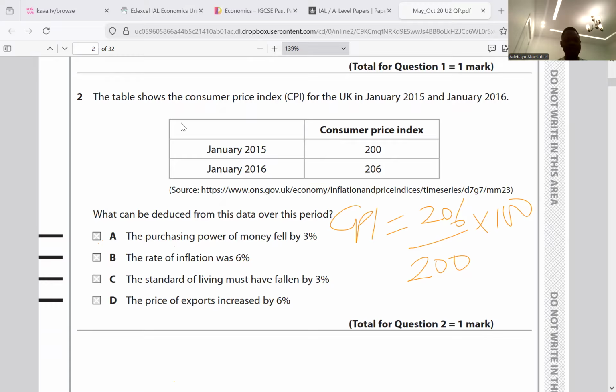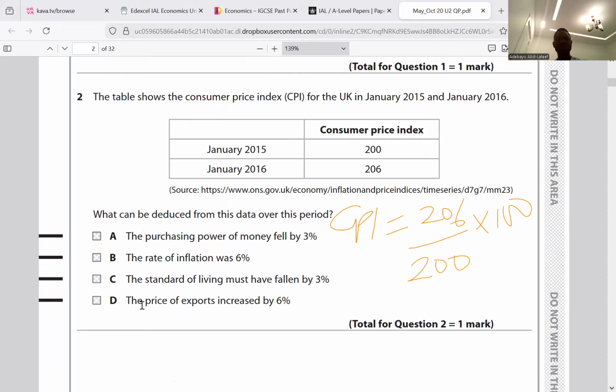Based on the options we have here: the purchasing power of money fell by 3%; the rate of inflation was 6%; the standard of living must have fallen by 3%; the price of exports increased by 6%. Based on this situation we have 103, an increase of 3% in inflation, and if the inflation rate has increased by 3%, it simply means the purchasing power of money has fallen by 3%. So the answer for question 2 is A. That's about the consumer price index.